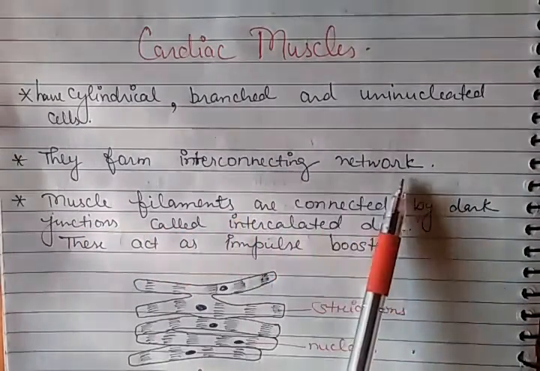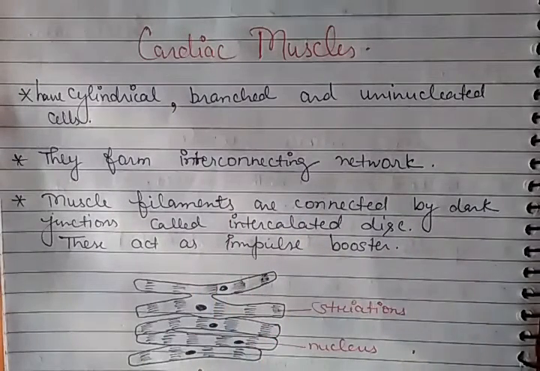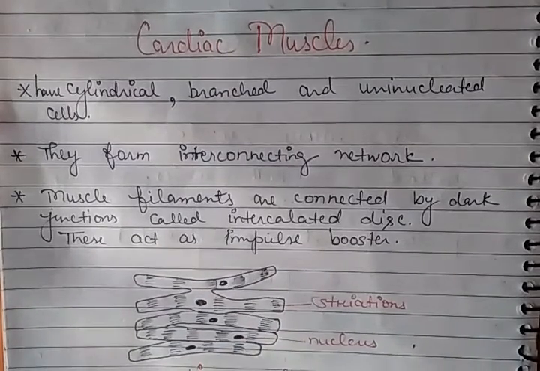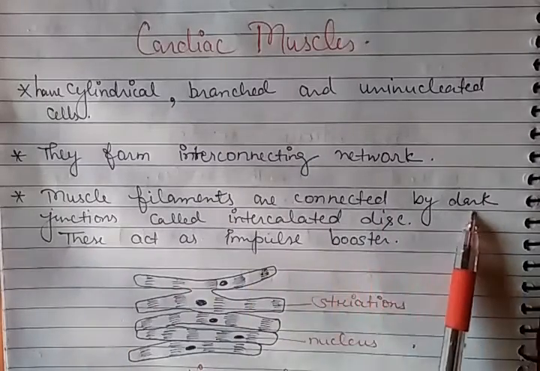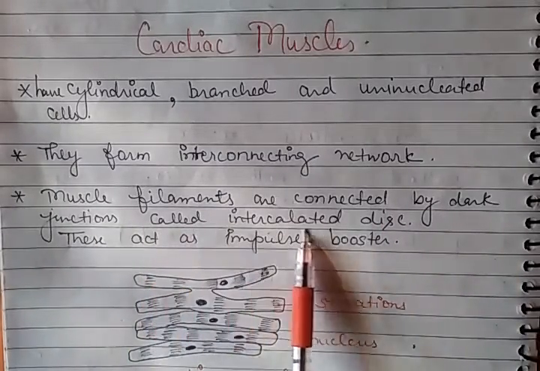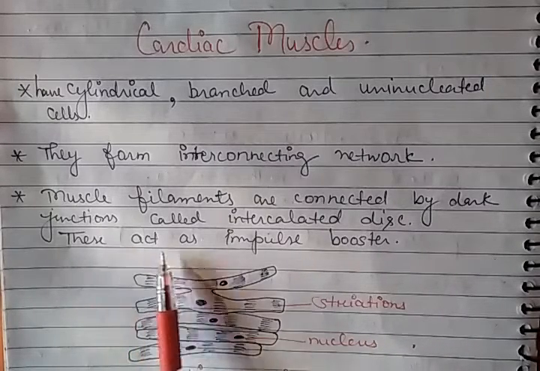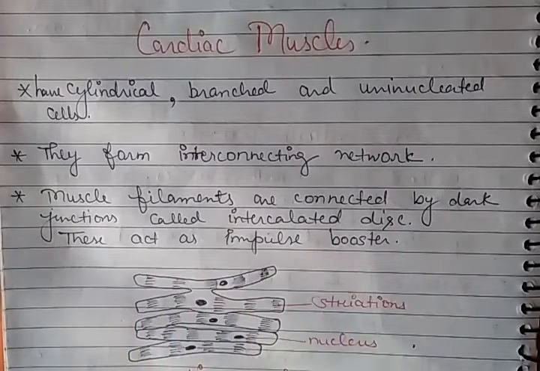They are branched, so at the place where two fibers meet, they make an interconnecting network. Like this you can see here in this diagram. The muscle filaments are connected by dark junctions called intercalated discs. And that disc acts as an impulse booster.